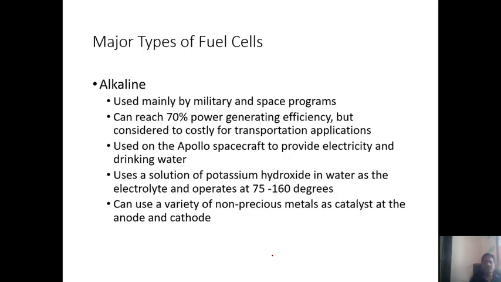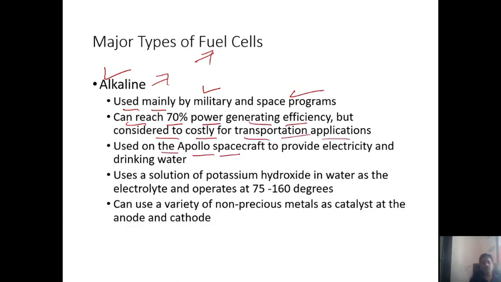Now another, if you consider the alkaline fuel cells. In alkaline fuel cells, what do we consider? Used mainly for military and space programs. So this is another fuel cell category, alkaline fuel cells. Can reach 70% power generation efficiency, but considered to be costly for transportation applications.